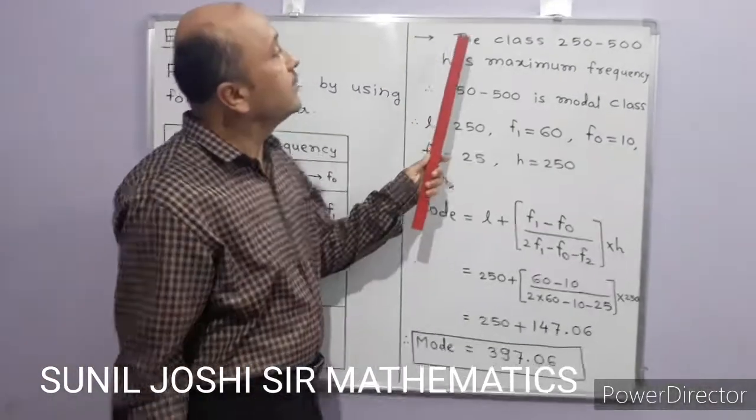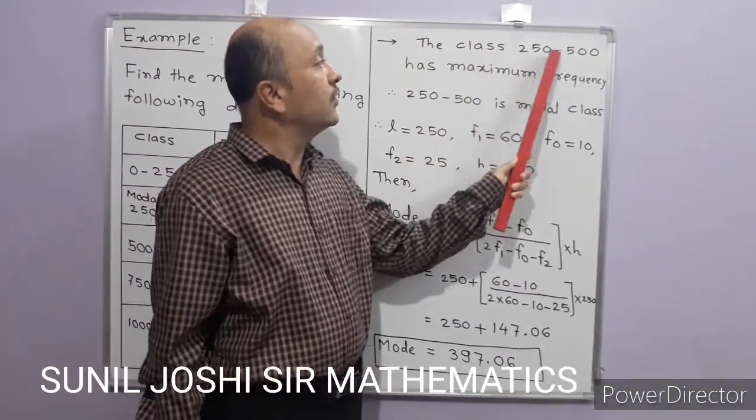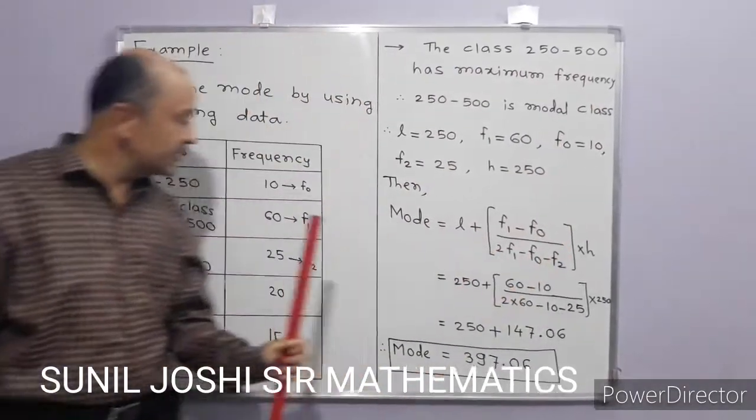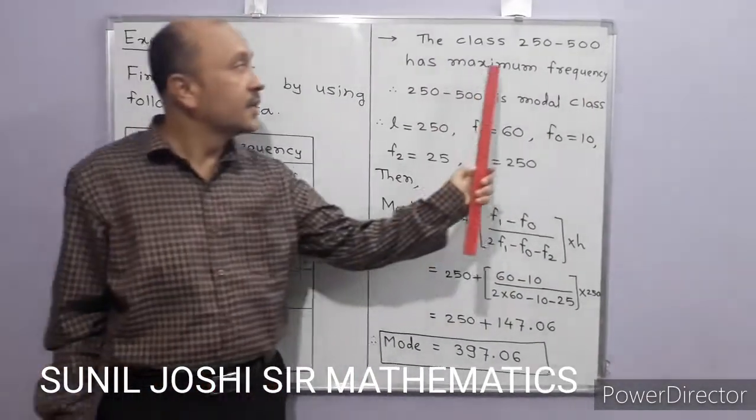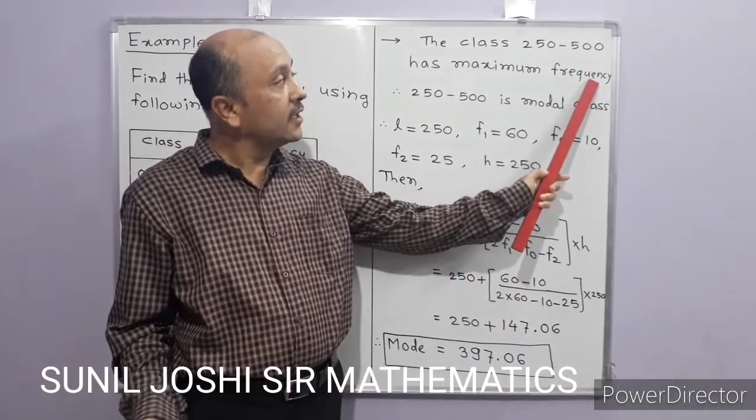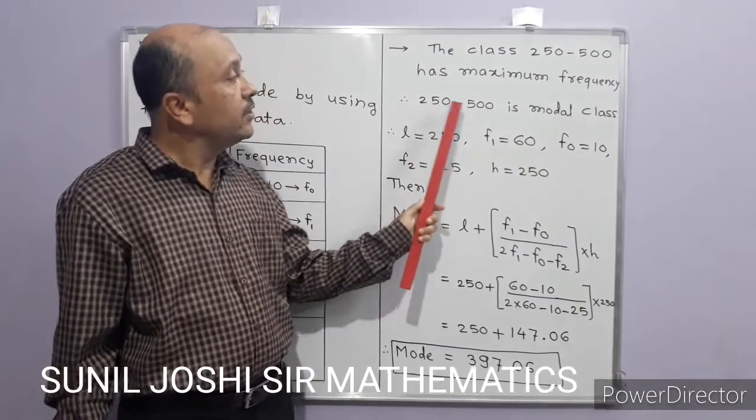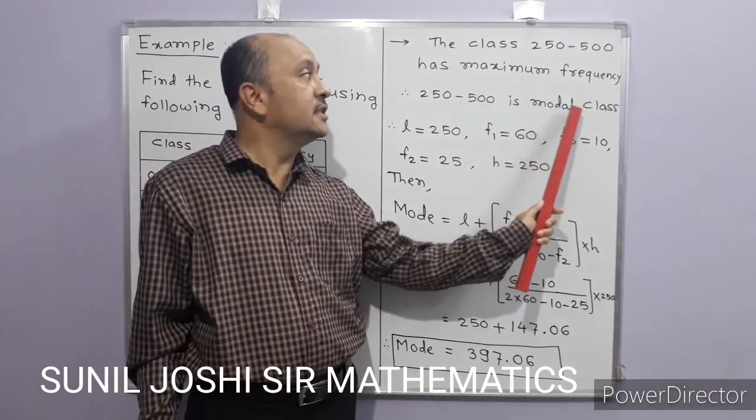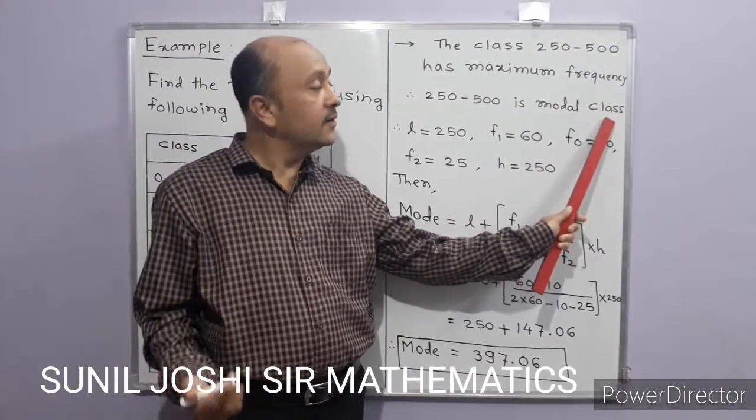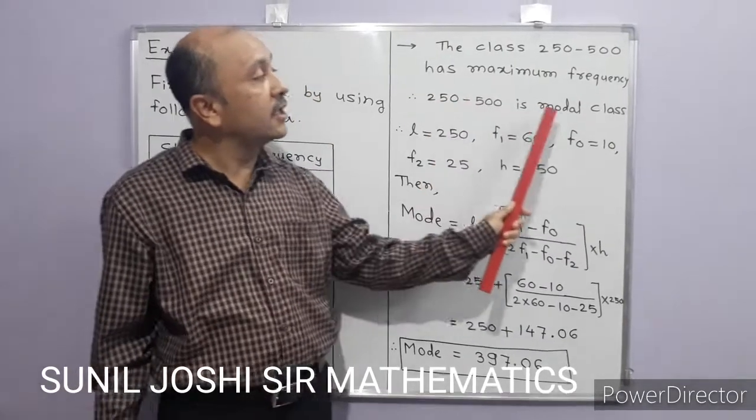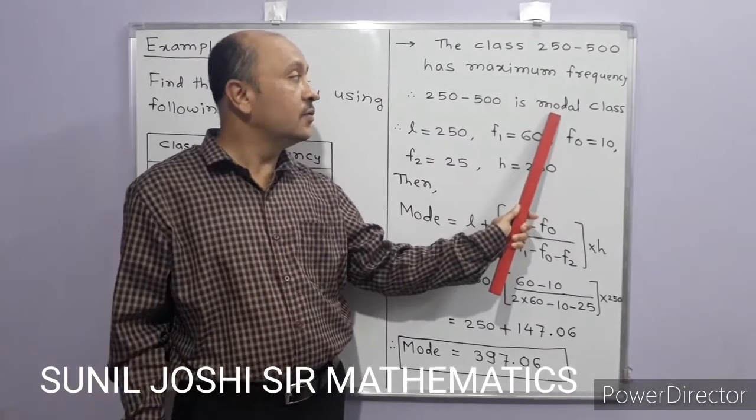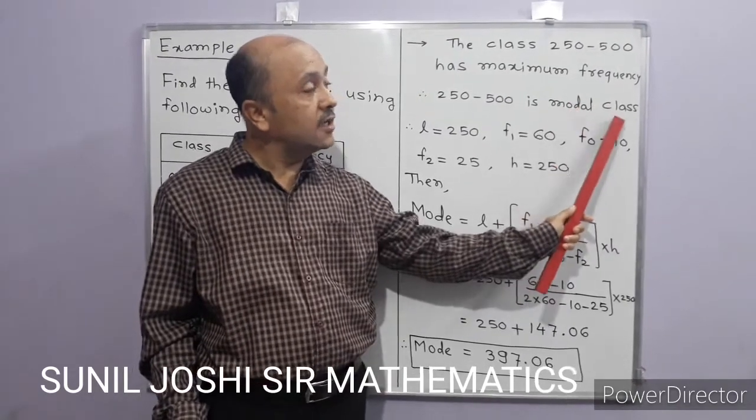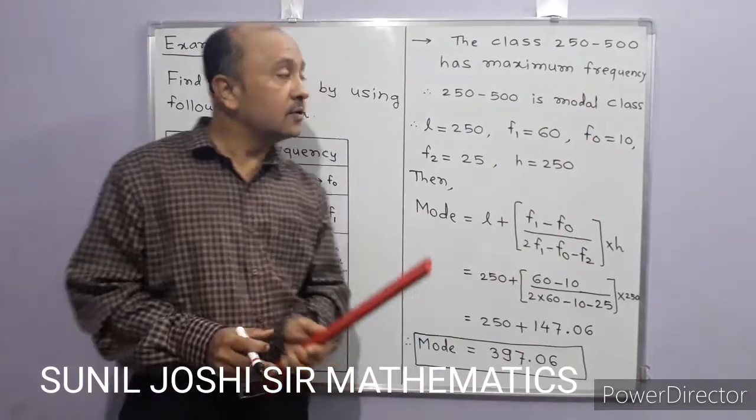The solution is given here. The class 250 to 500 has the maximum frequency. We have seen that 60 is the maximum frequency, so in brackets we can write 60. Therefore 250 to 500 is called the modal class. So first of all we have to finalize the modal class. In median we saw how to finalize the median class. Now in mode we have to finalize the modal class. If you finalize the modal class, only then will we get the other values.